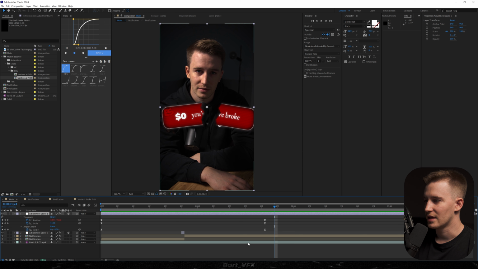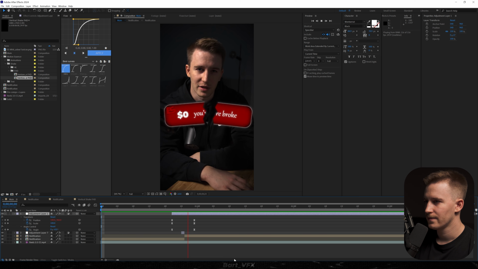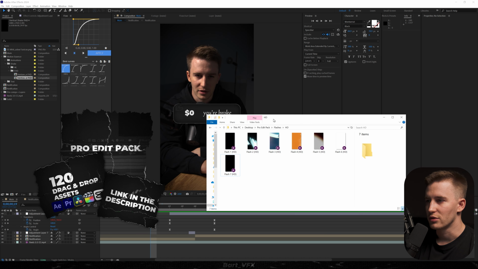But the thing is that it doesn't really match the situation. So what we need to do is select these keyframes, and I'm gonna just squeeze them in for rapid movement. Okay, looks pretty good. I feel like adding a little bit of flash here would be a good idea.